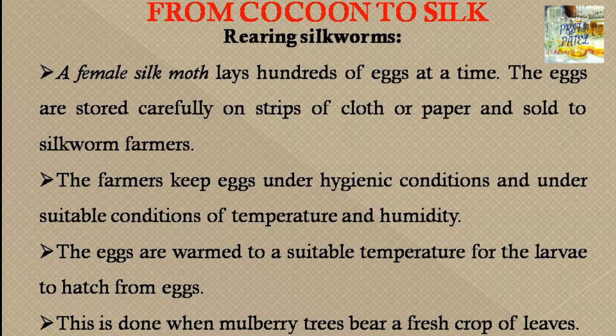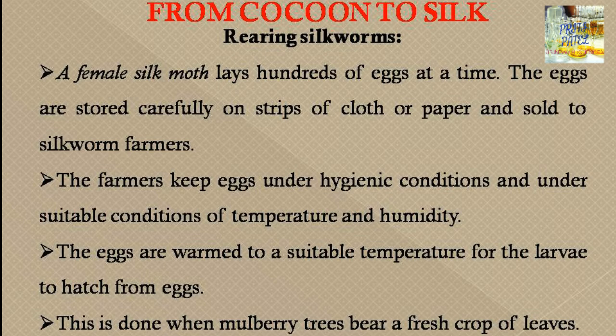Then what do the farmers do? The farmer keeps eggs under hygienic, suitable conditions of temperature and humidity, so that the eggs remain alive. The eggs are warmed to a suitable temperature for the larva to hatch from the egg. You know, the eggs need a suitable temperature to hatch into a worm, a baby. This is done when mulberry trees bear a fresh crop of leaves, so this type of culture is done in the season when mulberry leaf is grown.